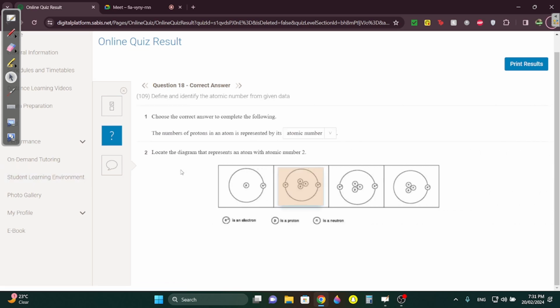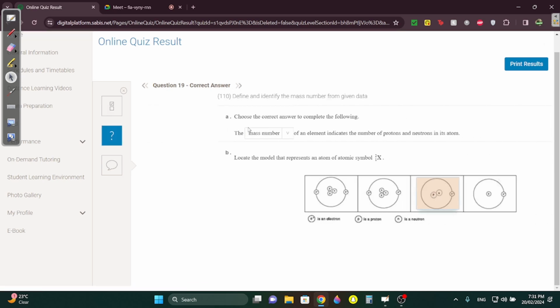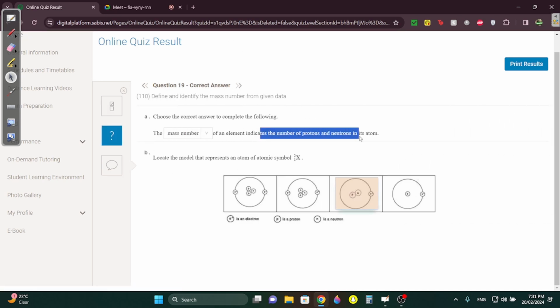Question 18. The protons in an atom is the atomic number, and which one is atomic number 2? Just take the one with 2 protons. 19. The mass number indicates the number of protons and neutrons. Which one has this symbol? 2 minus 1 is 1, so you have 1 neutron and 1 proton, so it's going to be this one.